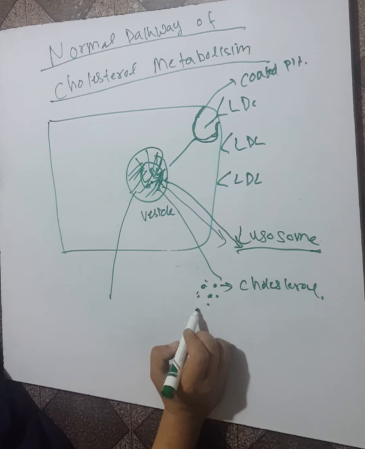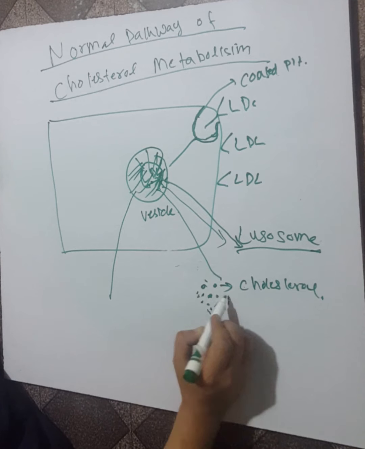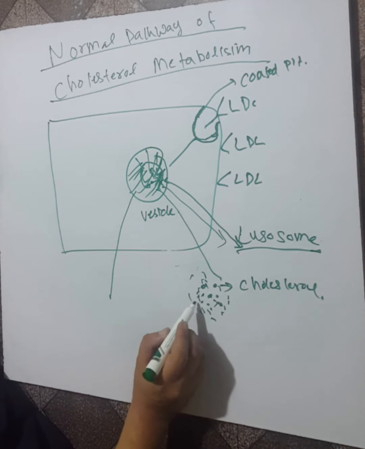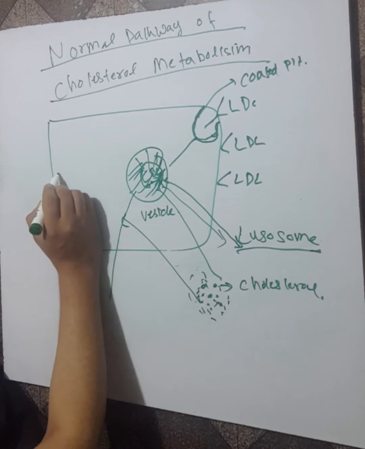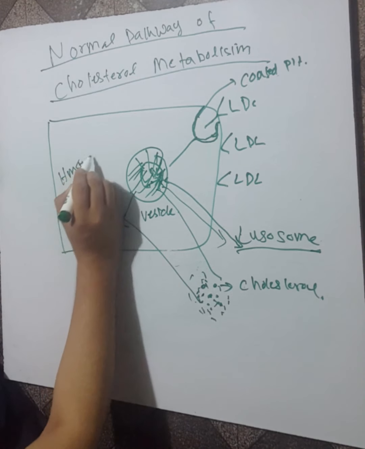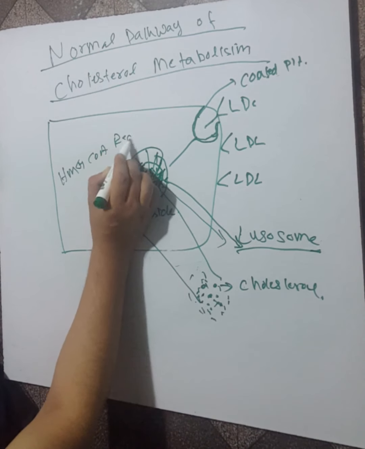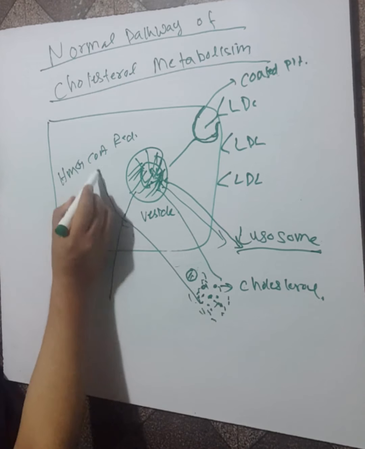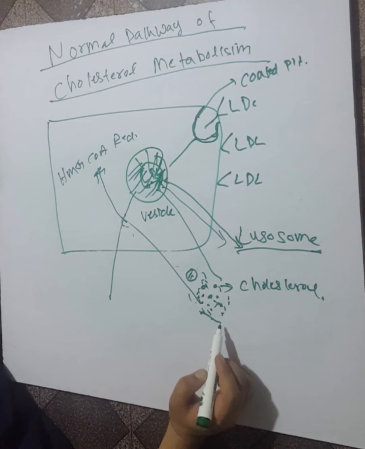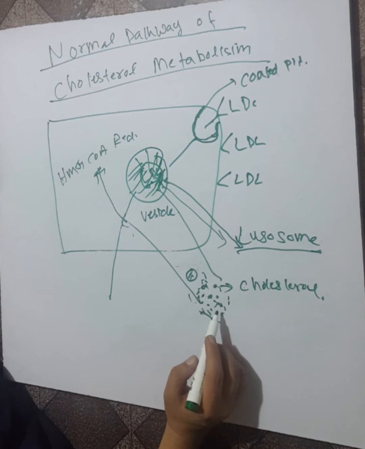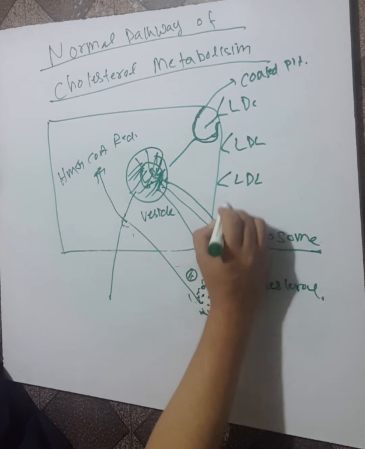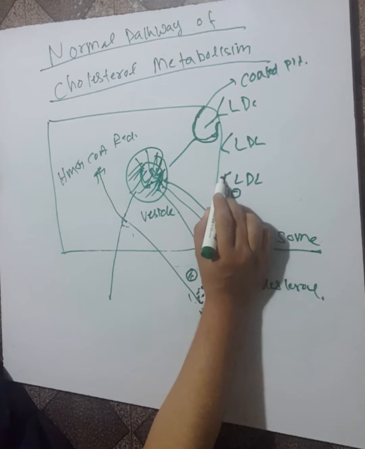But this inhibition occurs only when there is an over concentration of cholesterol molecules. If there is over concentration of cholesterol, the enzyme HMG coenzyme A reductase is inhibited by the high level of cholesterol. The high level of cholesterol also inhibits and blocks this LDL receptor.